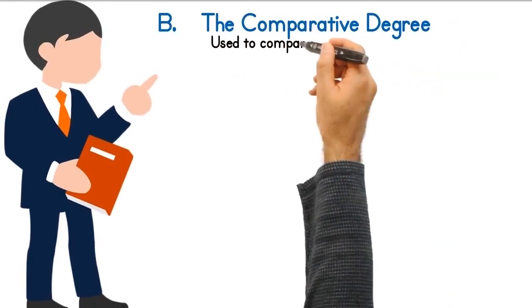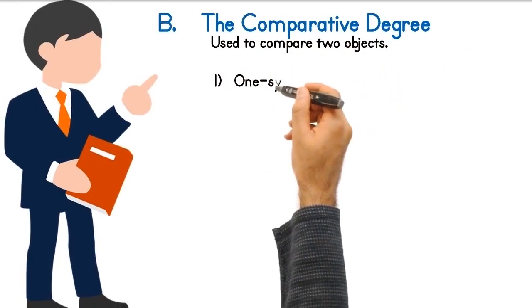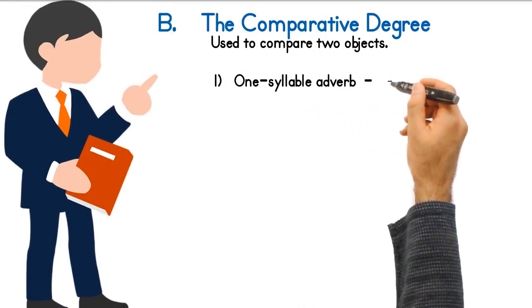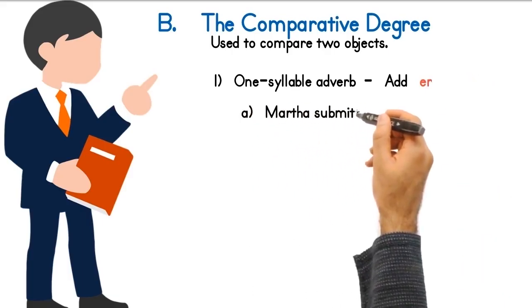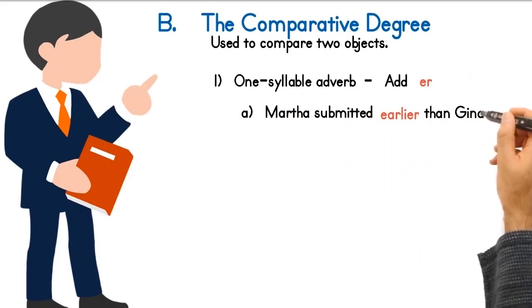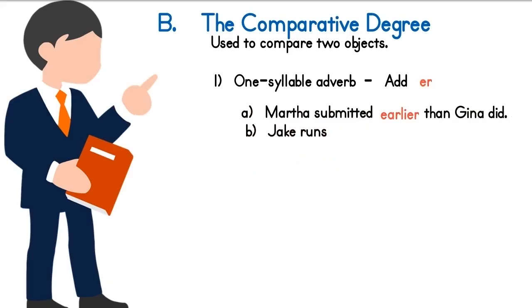The comparative degree is used to compare two objects. For one-syllable adverb, add er to form the comparative degree. Examples: Martha submitted earlier than Gina did. Jake runs faster than Dexter does.